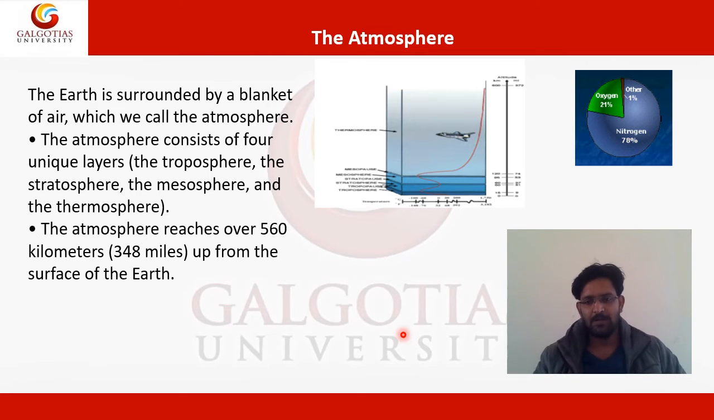So in brief, the atmosphere is a blanket of air which can be divided into four spheres depending upon the variation of altitude from the Earth's surface. The four important spheres are the troposphere, stratosphere, mesosphere, and thermosphere. This blanket of air is mainly comprised of nitrogen at 78%, oxygen at 21%, and the remaining gases at 1%.